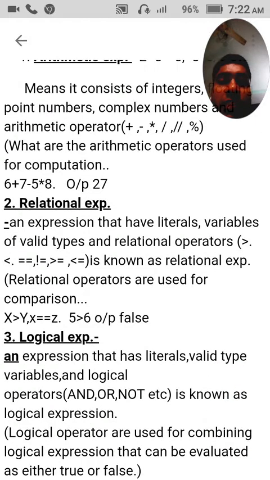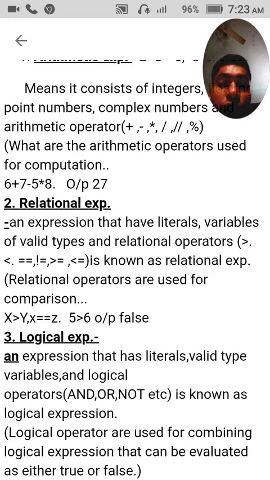I would like to clear one more thing. What are the relational operators? Relational operators are used for comparison purposes, and the symbols of relational operators are greater than, less than, greater than or equal to, less than or equal to, not equal to, etc. I have explained all these things in front of you. Just you need to see and remember.